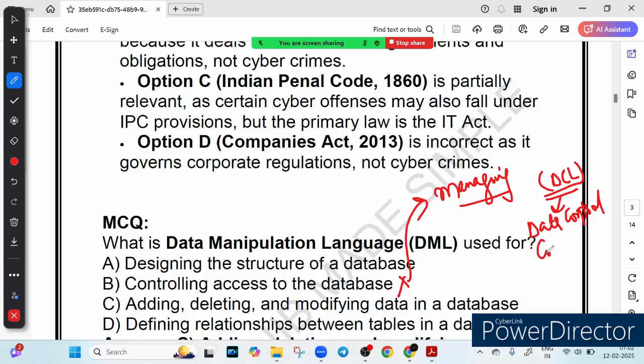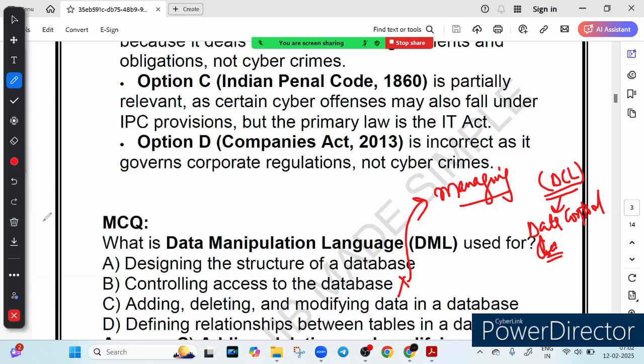Data control language, right? So for example, if you want to allow only the admin to delete records, you would use DCL to grant or revoke permission. DML on the other hand is used for working with the actual data inside the database, right? So this option is also incorrect.